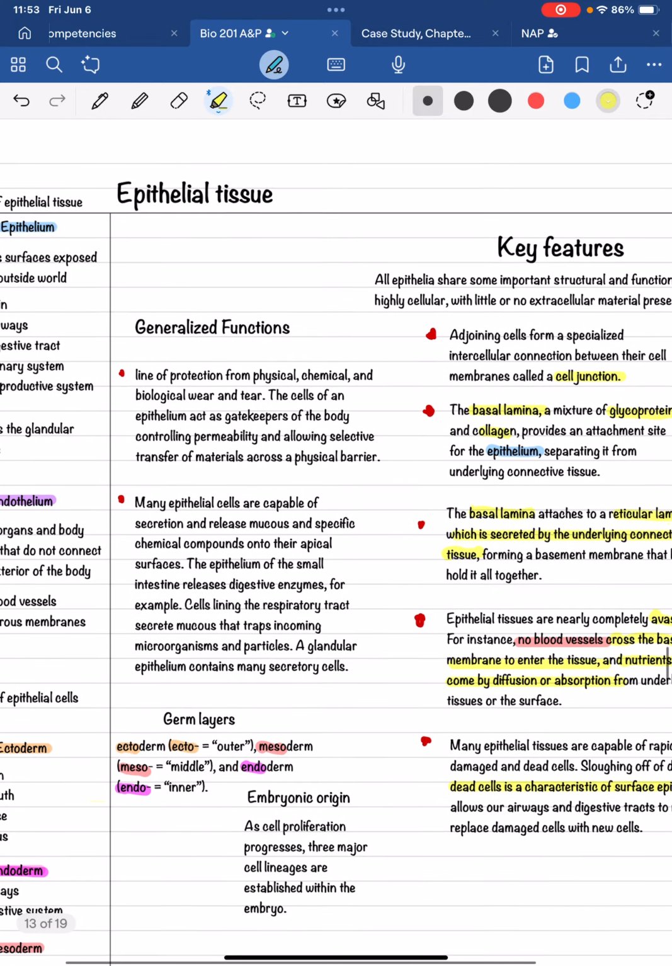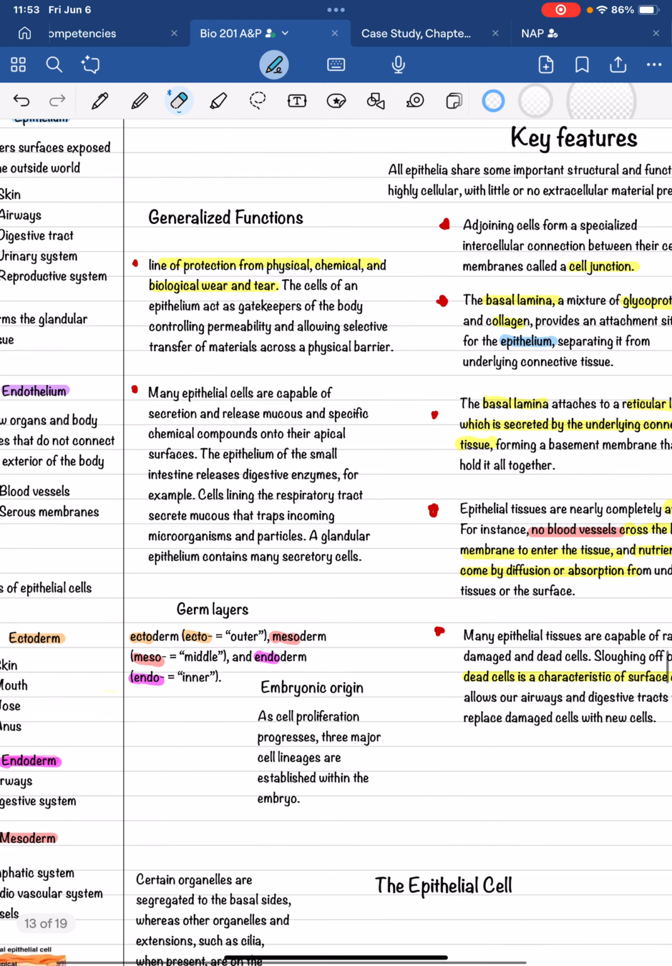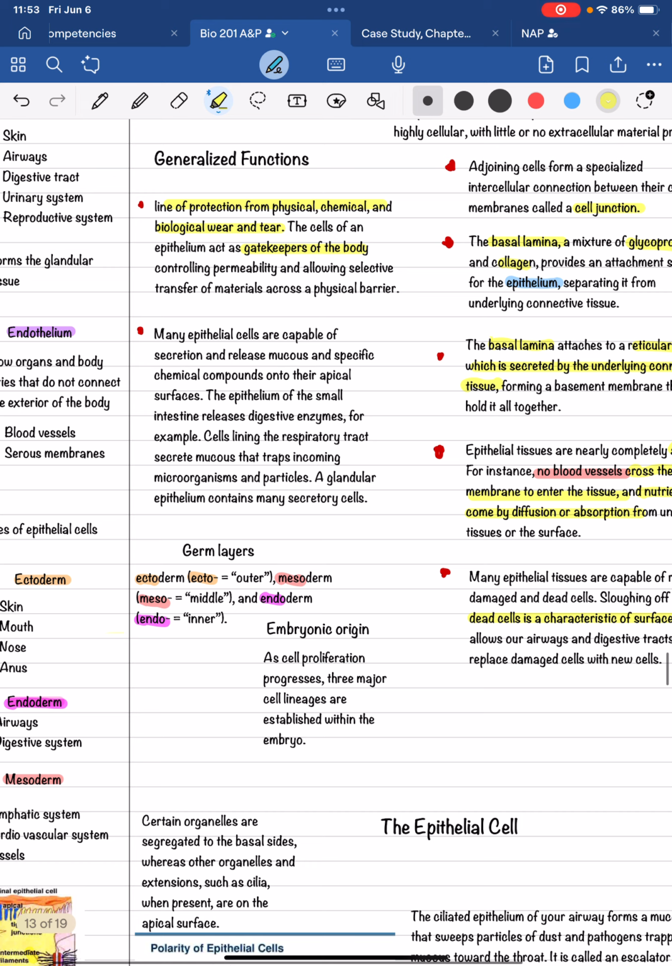The generalized functions of epithelial tissue are a line of protection from physical, chemical, and biological wear and tear. They're called the gatekeepers of the body. Many epithelial cells are capable of secretion and release mucus and specific chemical compounds onto their apical surfaces.